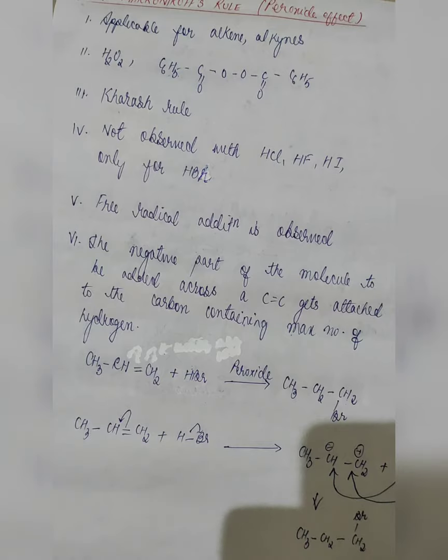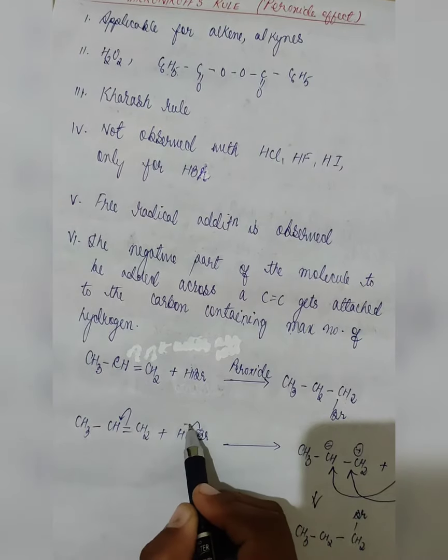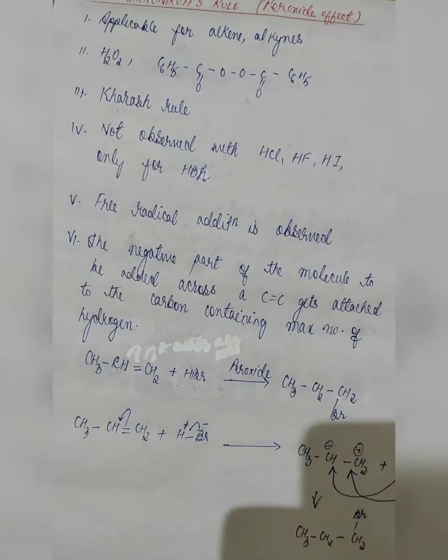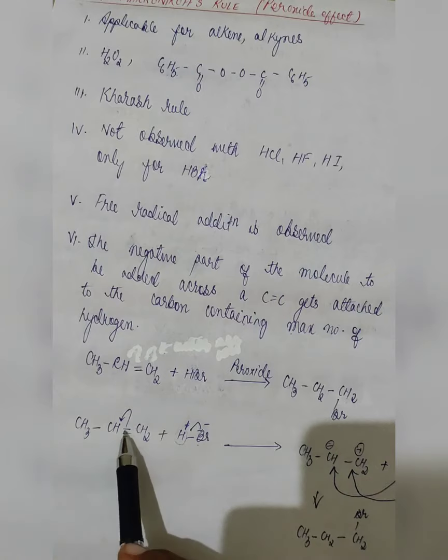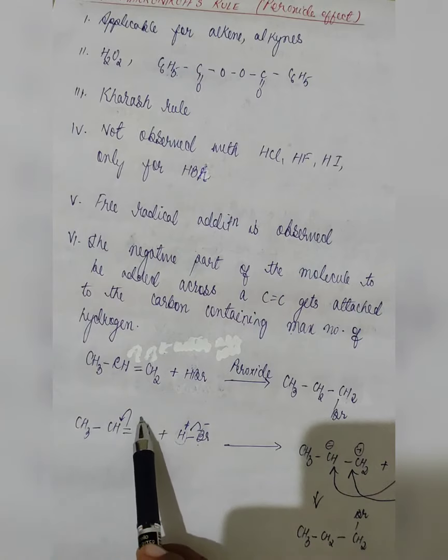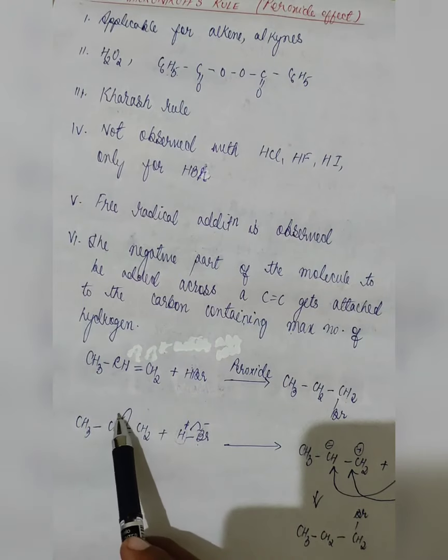The real mechanism involves radical formation. It is not in this manner. But radical formation is not very important as of now. You just have to know how your negative and positive are going to attach. Now this will break up and it will form positive and negative ions. Now the positive one will go and attack where there is the least number of hydrogens, and the negative part will go and attach where there is the maximum number of hydrogens in the given compound. Now here, upon bond breakage, it requires a positive charge and it requires a negative charge.